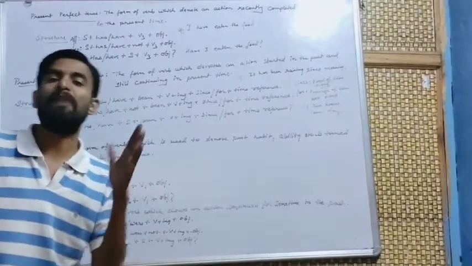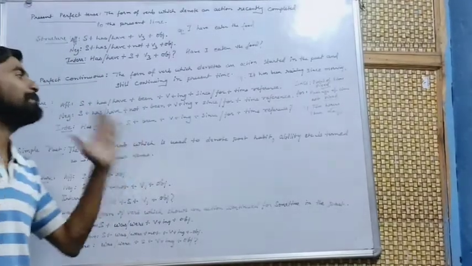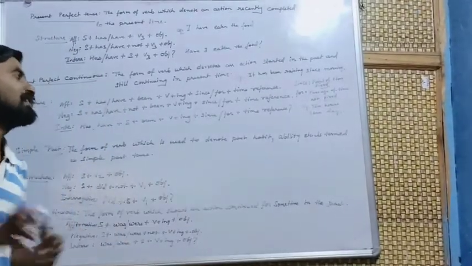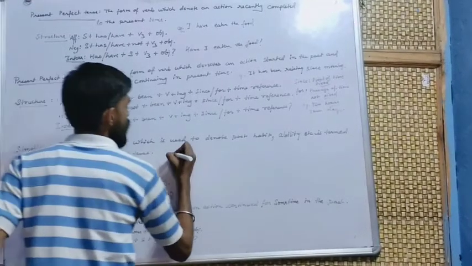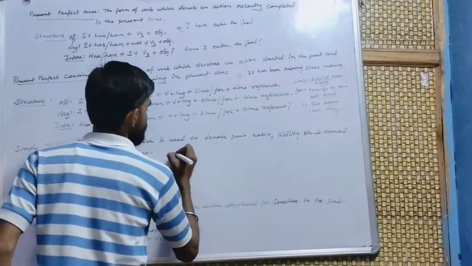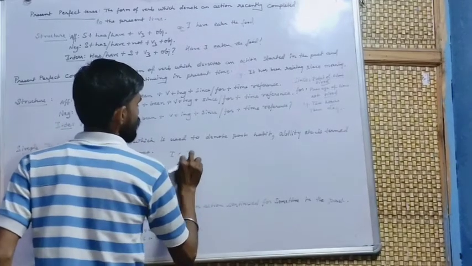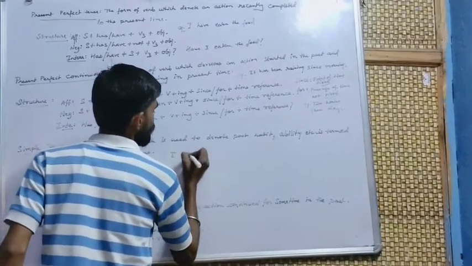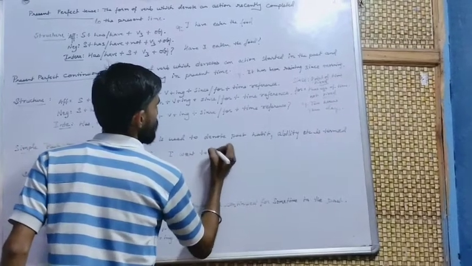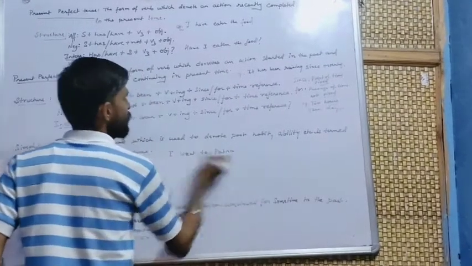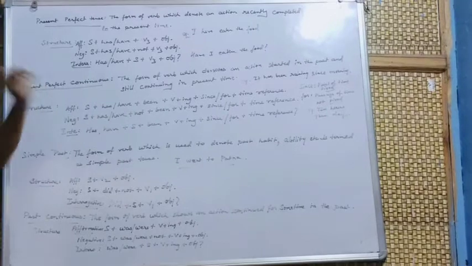Just like I say, I went to Patna. This is the past. I went to, not I am going to.